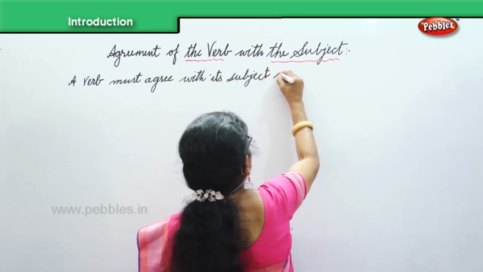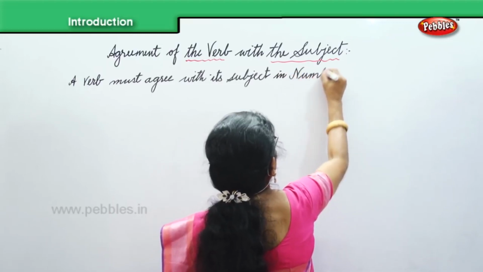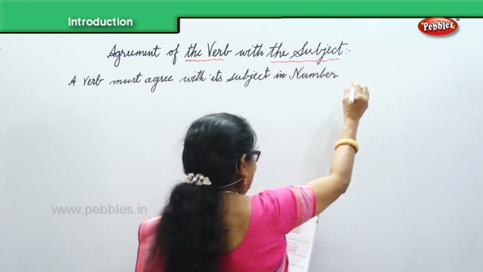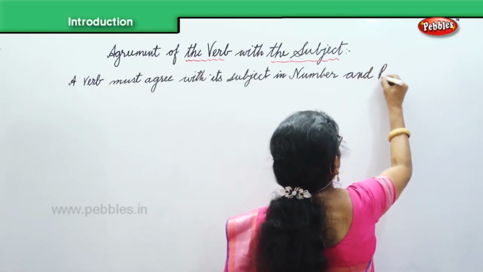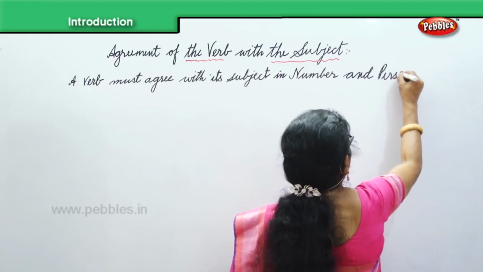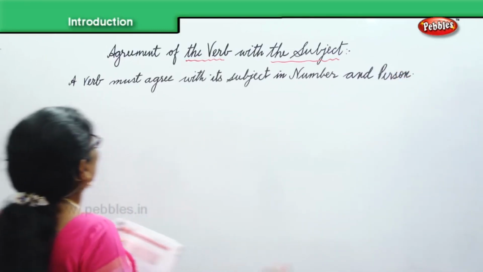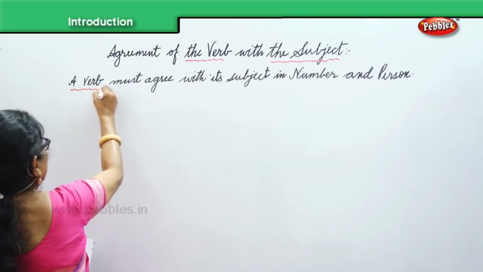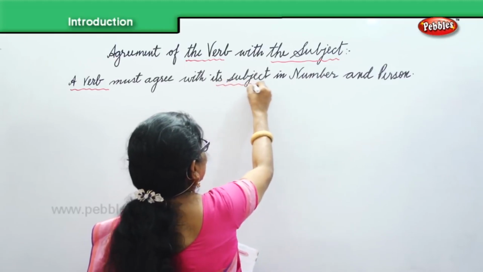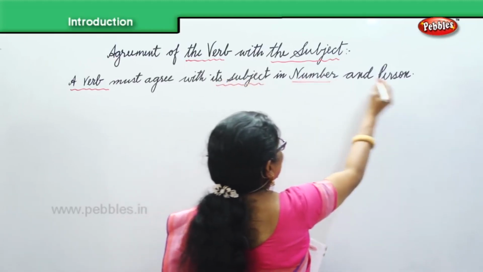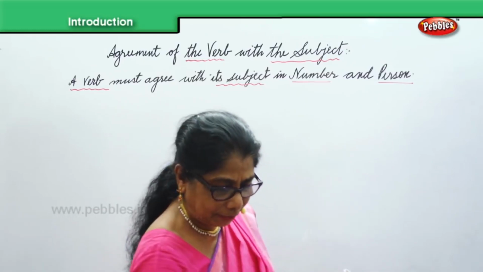You must know the number of people, the number of things, and person. Now let us look at this very carefully. We are looking at verb agreement. The verb must agree with the subject in number and person. We have to look at that very, very carefully.